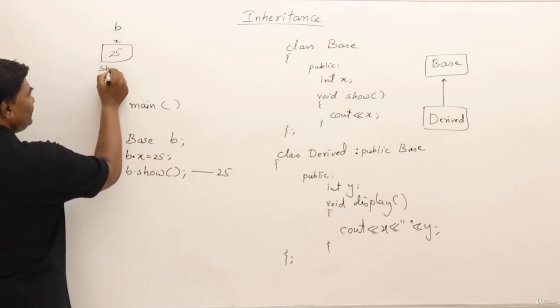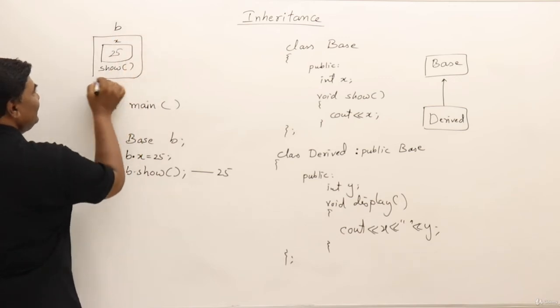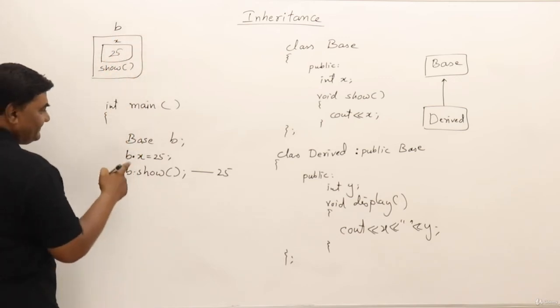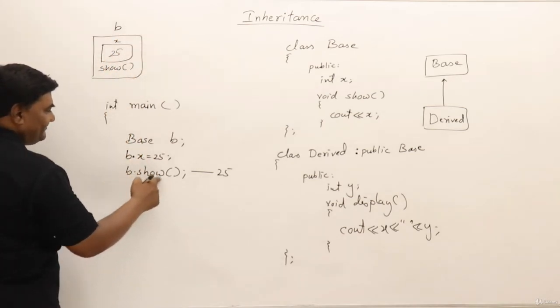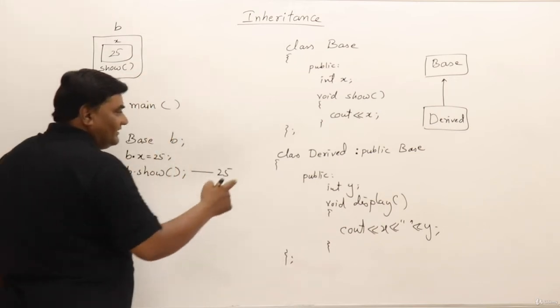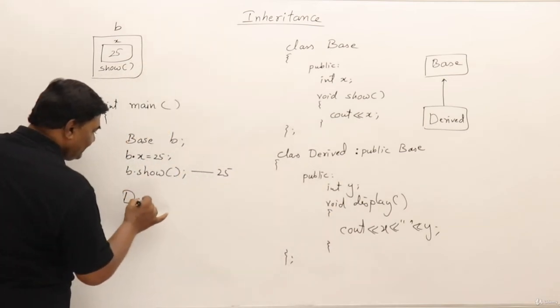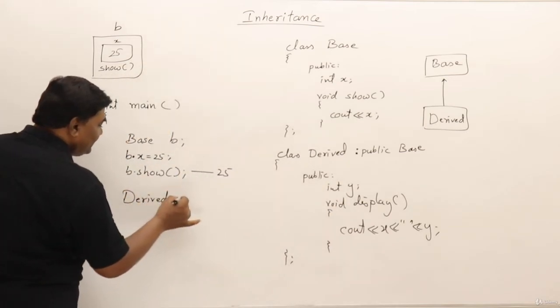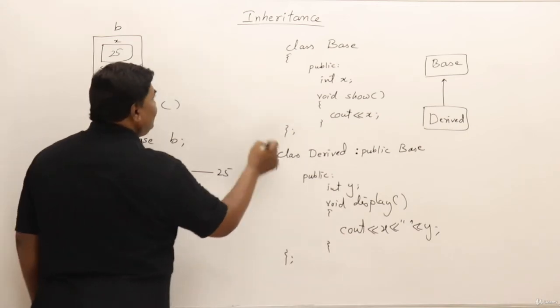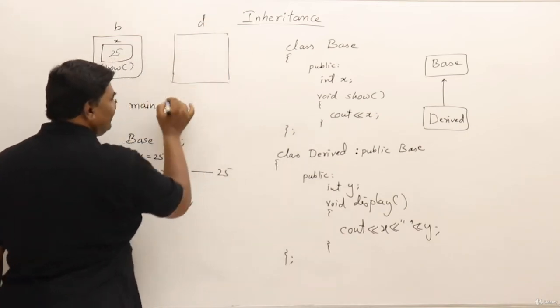So I will write on the function also here to show that this object is having two things, that is x and show function. x I have set as 25 and b dot show I am calling, so it is displaying this 25. Now let us create the object of derived class, derived d. Now when I create an object of derived class d, let us see what are the things it will have.